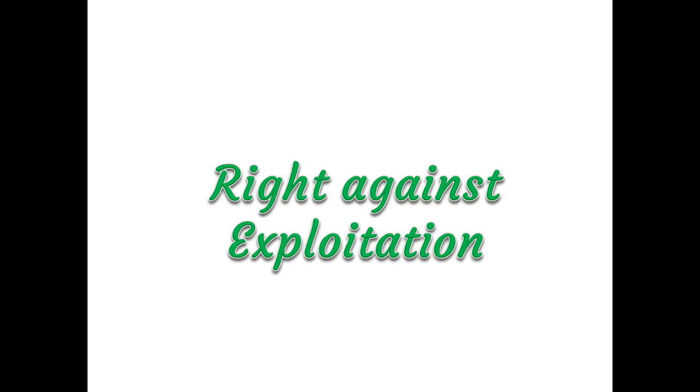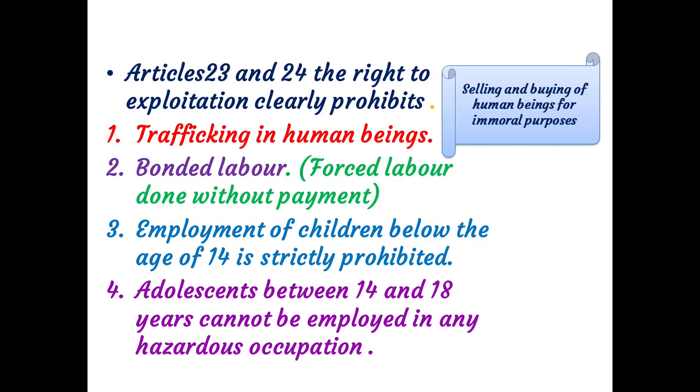Then, third, right against exploitation. The Indian Constitution recognizes the dignity of the individual and protects him or her against any form of exploitation. This right against exploitation is enshrined in Articles 23 and 24. According to this right, it prohibits trafficking in human beings. Trafficking means selling and buying of human beings for immoral purposes. Then it prohibits bonded labor and it prohibits child labor also.